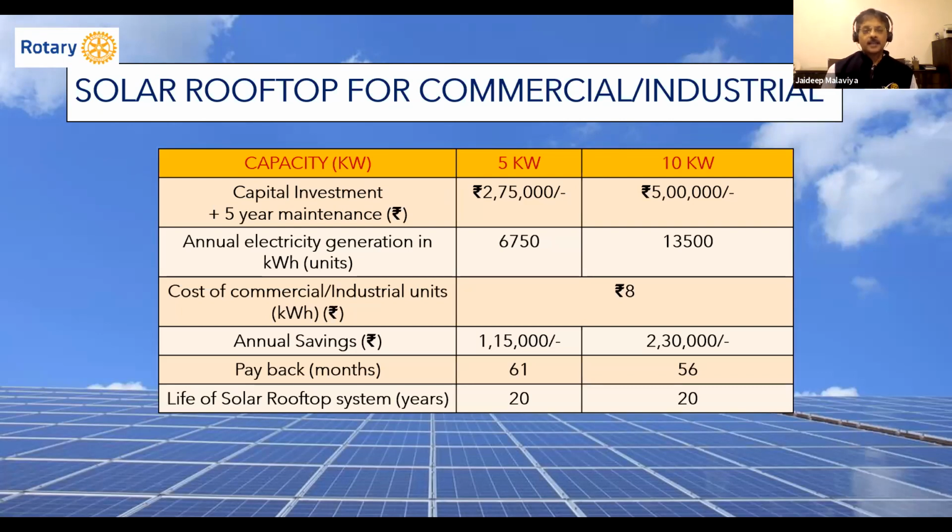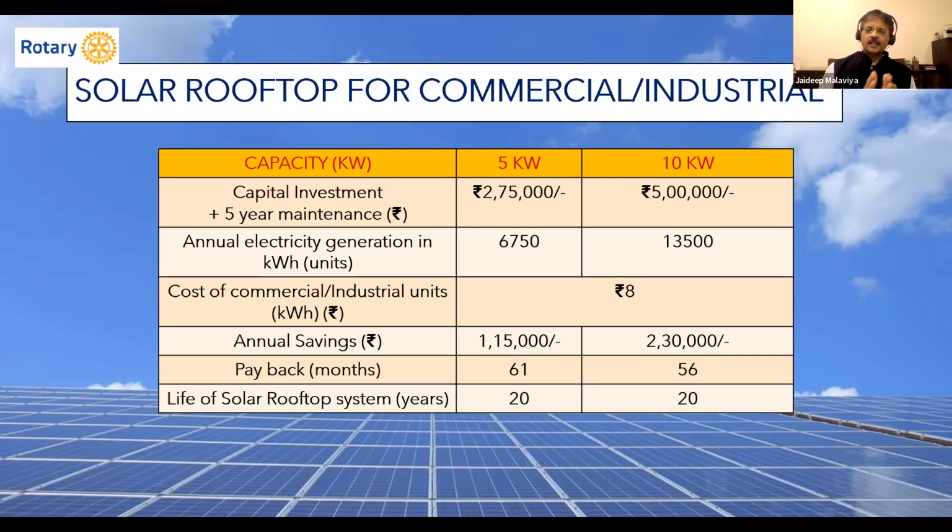Now, the second scheme that I come to is solar rooftop. I'm sure most of our Rotarians will have some roof, some in industries, commercial sectors, right? You need to have a shadow-free roof. But whosoever has it, or a Rotarian can perhaps motivate some industrialists to go for a rooftop solar system. I first insist on commercial and industrial because in India the tariff for commercial and industrial is very high, which is cross-subsidized with agriculture and, to a certain extent, the residential.